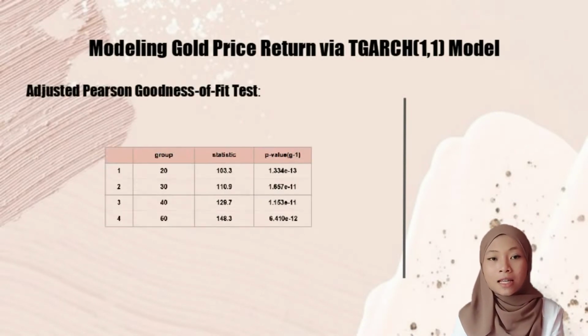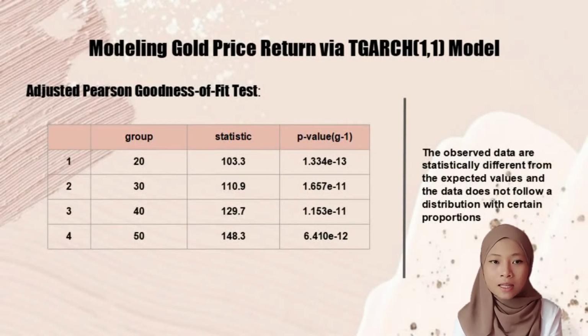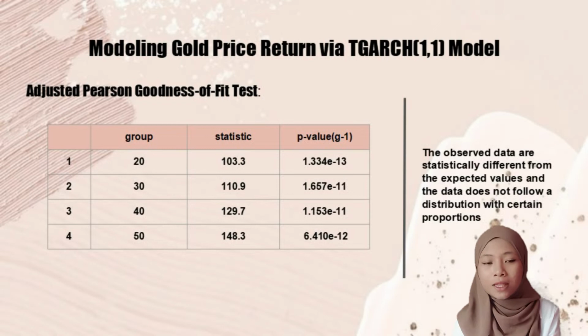This result is the adjusted Pearson goodness of fit test. Based on the result, since all the p-values are smaller than the significance level, which is equal to 0.05, we reject the null hypothesis. This also indicates that the observed data are statistically different from the expected values and the data does not follow a distribution with a certain proportion.